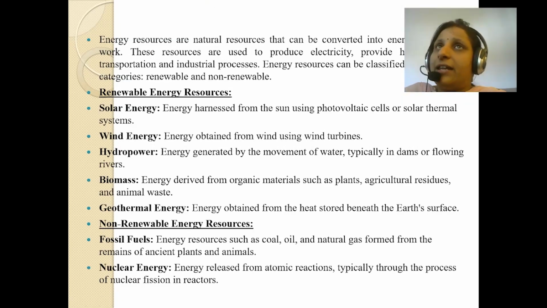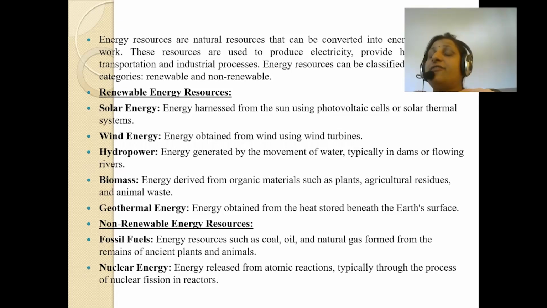Now we talk about another topic, that is energy resources. What are energy resources? Energy resources are natural resources that can be converted into energy to perform work. These resources are used to produce electricity, to provide heat, and to fuel transportation and industrial processes. Students, for what purpose are we using these resources? To produce electricity, provide heat, provide fuel, transportation and industrial processes.